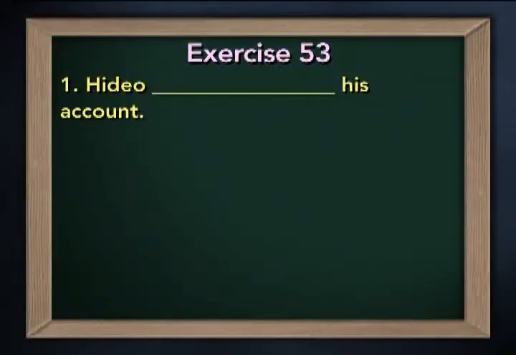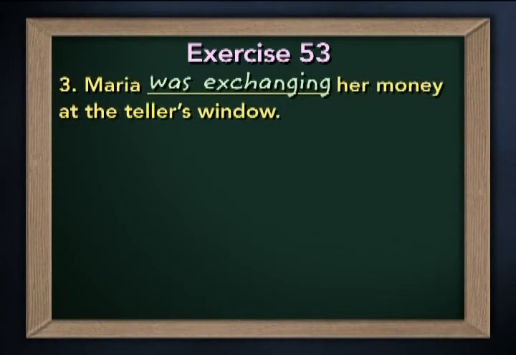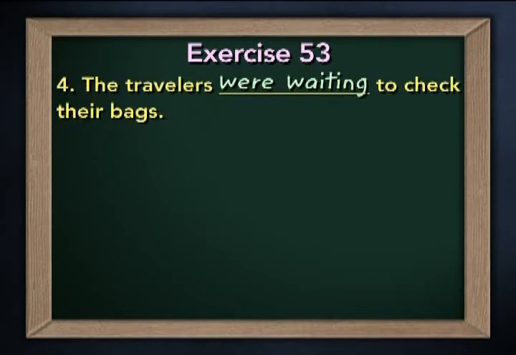Let's review that exercise. We're doing past continuous verbs, right? So you saw Hideo, blank, reconcile his account, and you made it past continuous by writing Hideo was reconciling his account. Okay. Next, the bankers were treating their clients very kindly. Maria was exchanging her money at the teller's window. The travelers were waiting to check their bags.